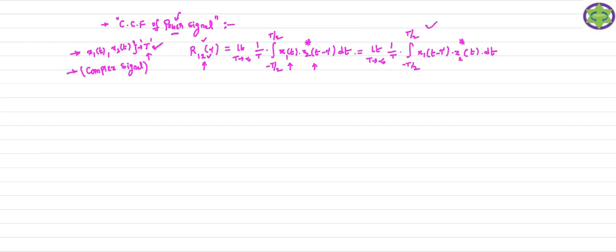The only difference is the shifting parameter. You can take the shift of the first signal or the second signal. In this formula, I can take the shift of the first signal, and you just take the conjugate of the second signal itself because it is R12 of tau. This is your R12 of tau, the cross correlation function of the power signal.